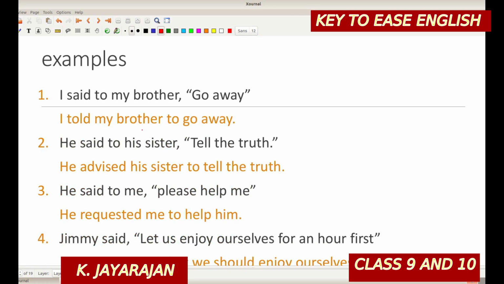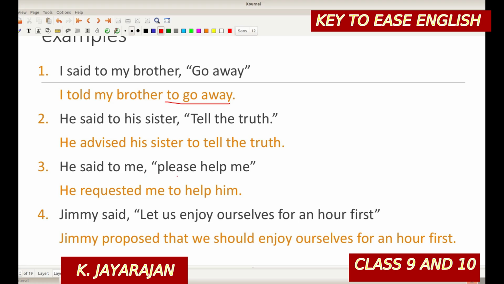Here are some examples. I said to my brother, "Go away." I told my brother to go away. It is rather simple. He said to his sister, "Tell the truth." He advised his sister to tell the truth.